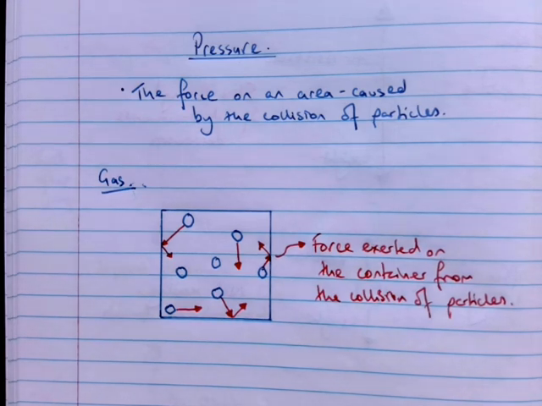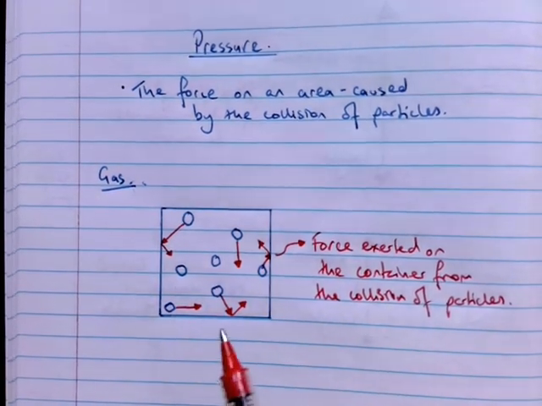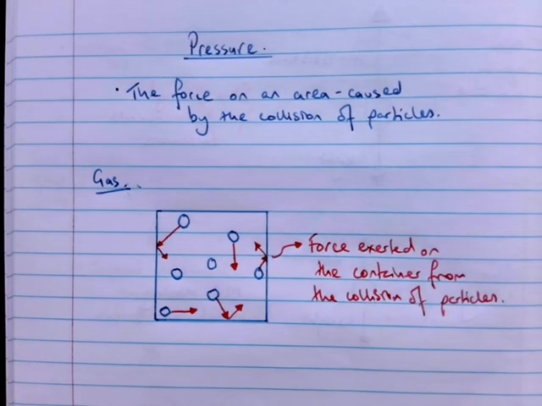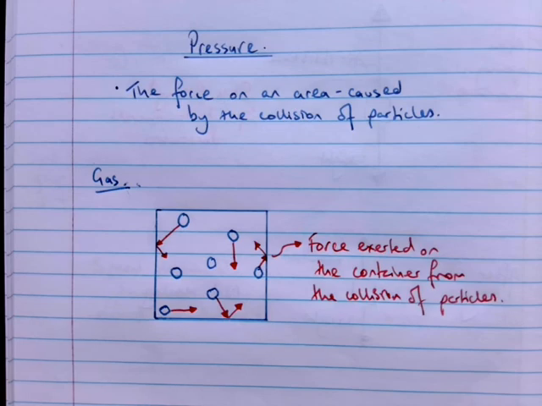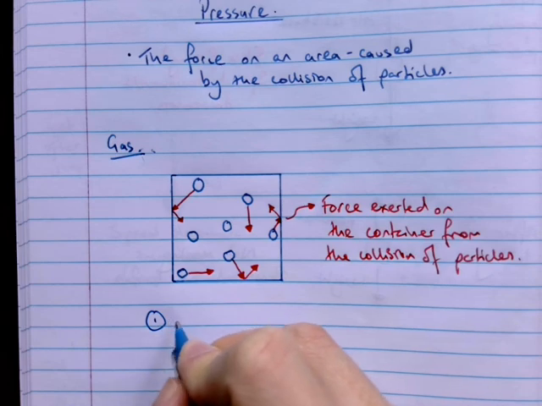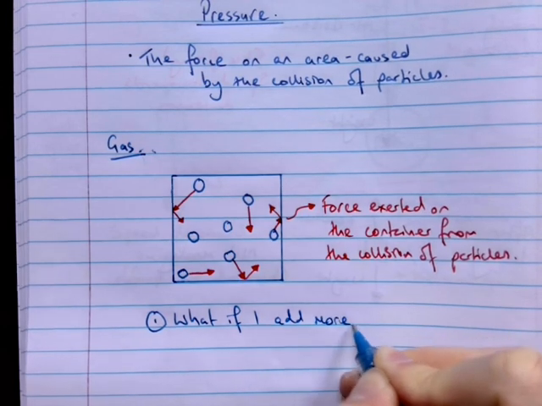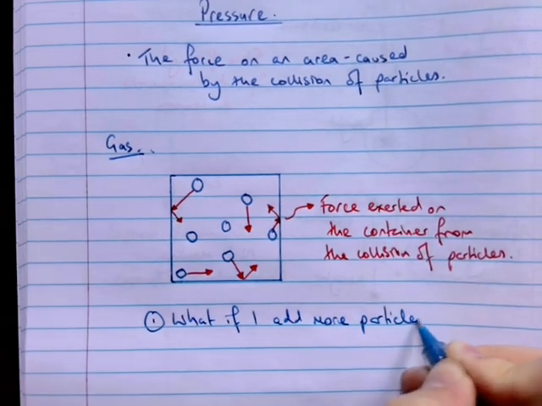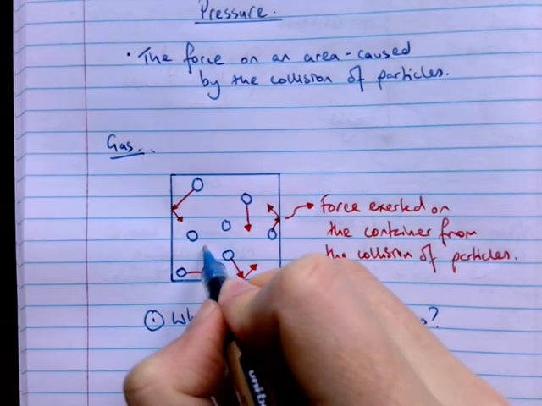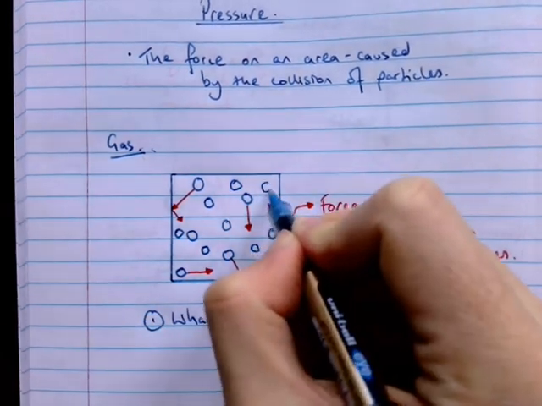So, now that we know that the force inside of a container is caused by the collision of particles with the sides of the container, we can start to think about different things that can happen. So, let's go number one, what if I add more particles? All right, so I'm going to add more gas particles into my container, like this.